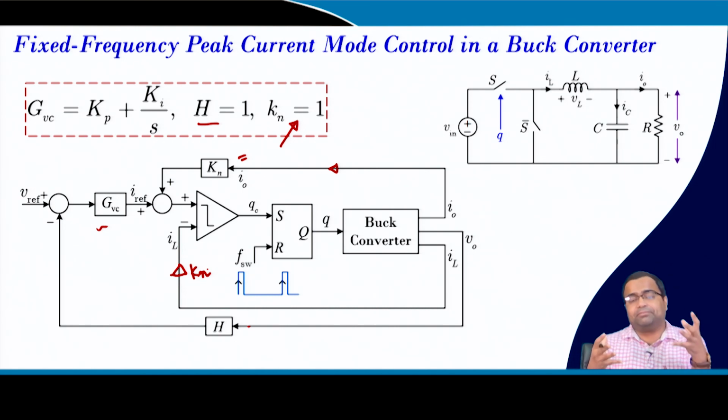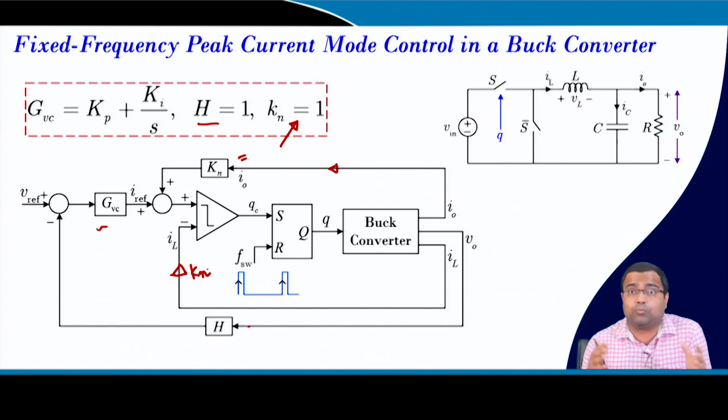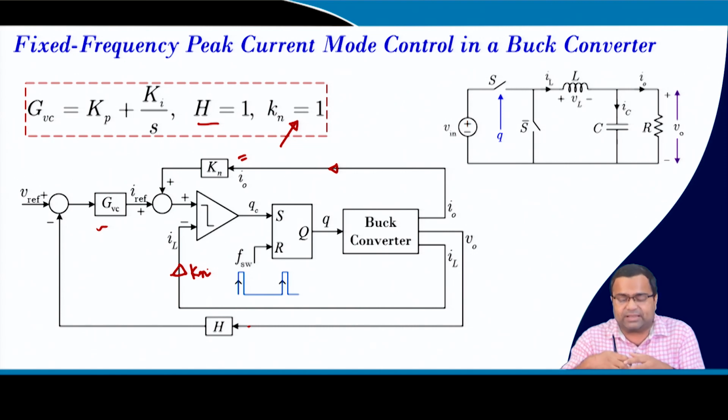Now, this question may come, this realization again requires sensing the load current. But suppose you are driving an LED using a buck converter, or you are driving a constant power load, or for example, in microgrid applications we talk about droop control, where we sense load current because we want to adjust the droop. So, that is also available. Similarly, LED driving, or battery charging, does not require fast transient. So, that does not come into the picture.